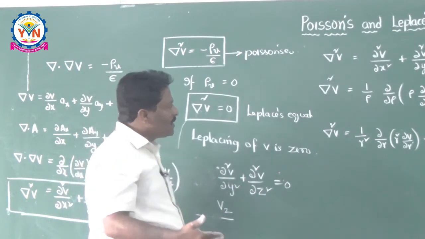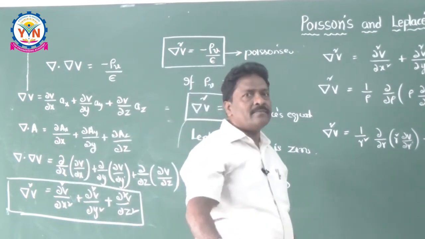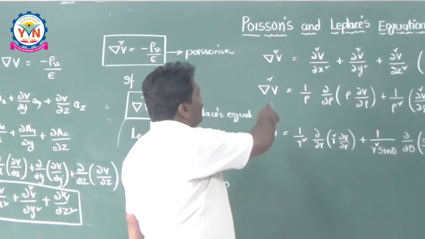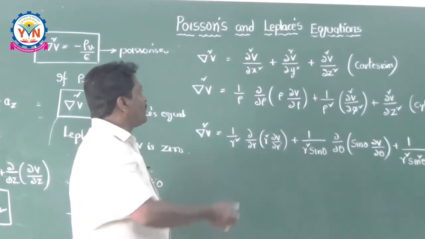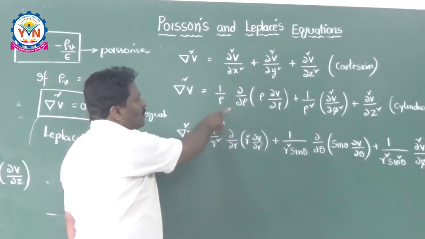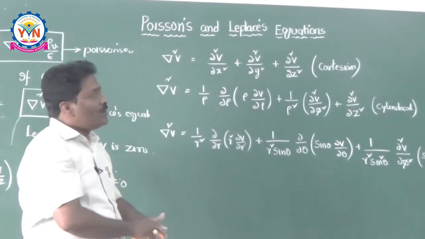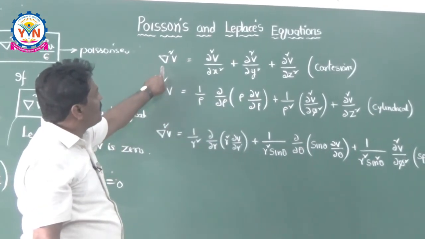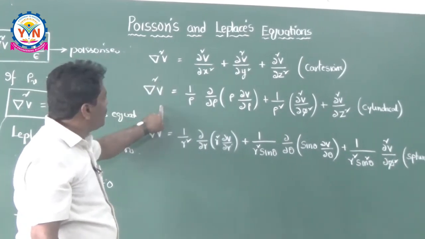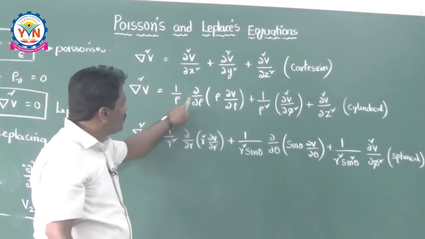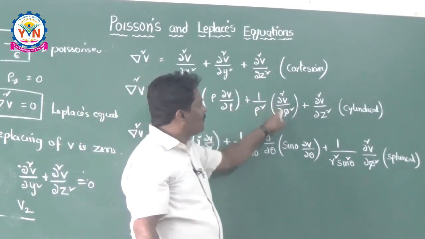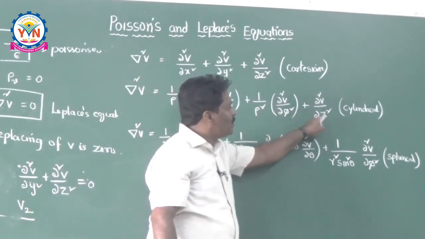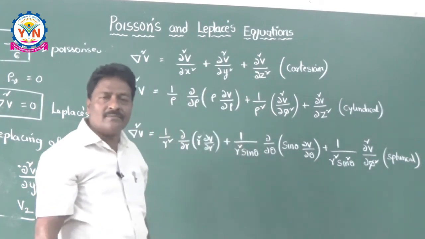So just for clarity, just to save the time, now I am giving the formulas for del square V, the Laplacian of V, that means the square del operator, in other coordinate systems also. The first one is already covered, and the second one is del square V is equal to 1 by rho, dou by dou rho of rho dou V by dou rho, plus 1 by rho square, dou square V by dou phi square, plus dou square V by dou Z square in the cylindrical coordinate system.